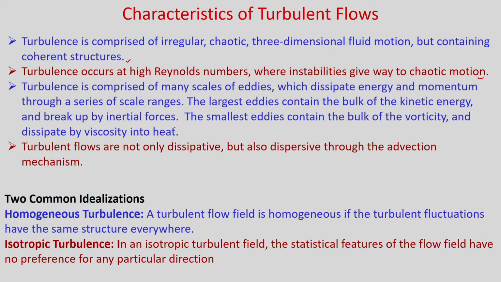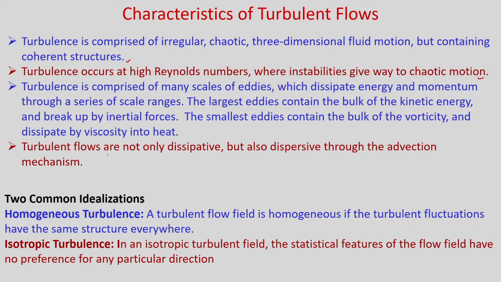So, you can see that in general you will have a larger eddy which will contain the bulk of the kinetic energy and it will be transported by the velocities, and during this transport it will divide into smaller eddies, and it will keep on decreasing the size of the eddies, and those eddies will contain the bulk of the vorticity, and then it will actually dissipate into heat by the viscous effect.